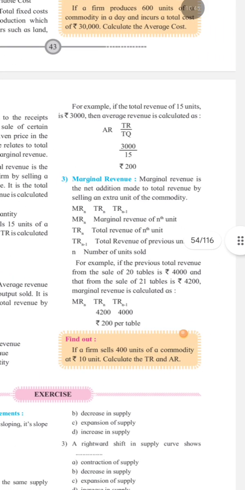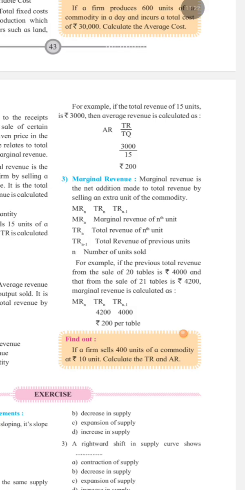Next we have marginal revenue. So marginal revenue means the additional revenue earned from selling one more unit. Formula is MR is equal to TRn minus TRn minus 1. So TRn is total revenue of current output and TRn minus 1 is total revenue of previous output. See the example here. Revenue from 20 tables is 4000 and revenue from 21 tables is 4200. Then MR is equal to 4200 minus 4000. So after deducting, 200 is the marginal revenue.